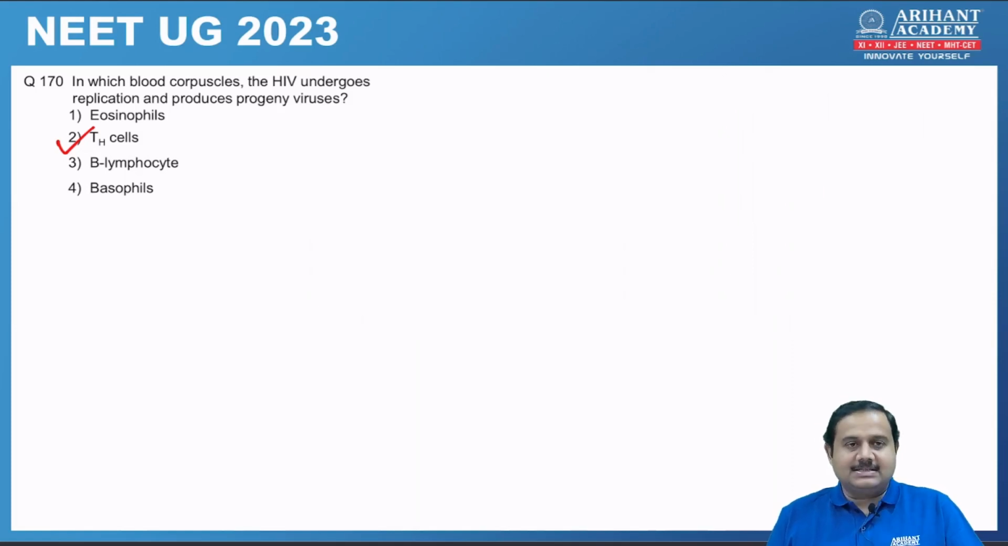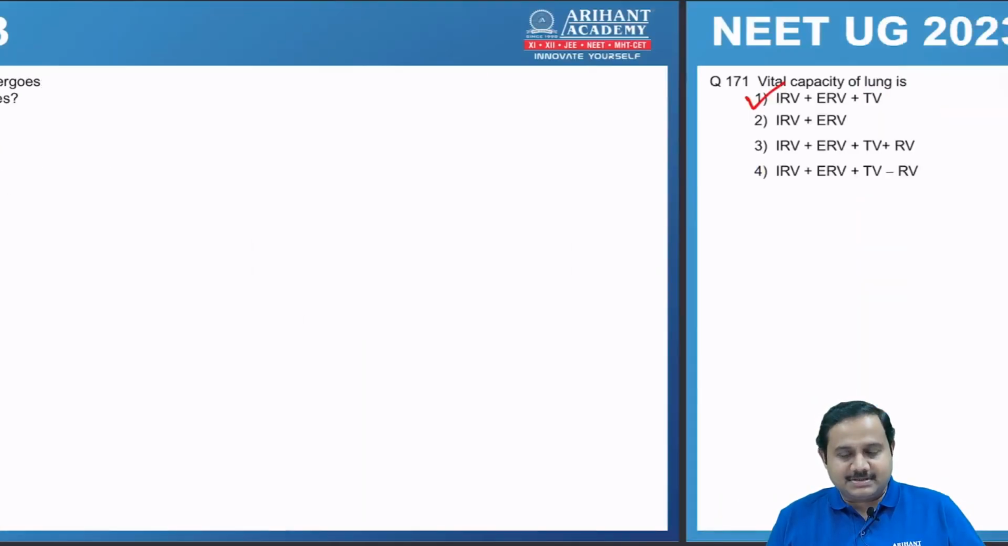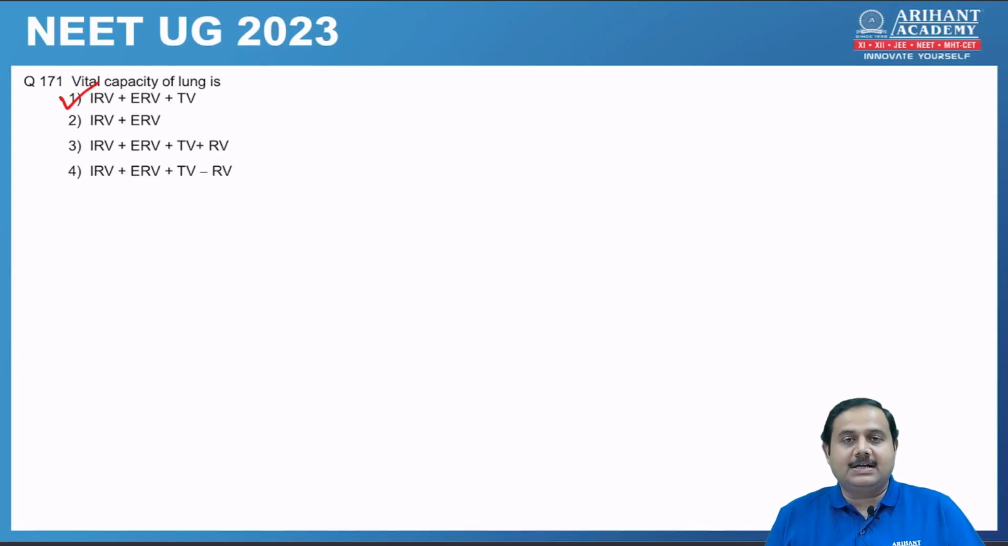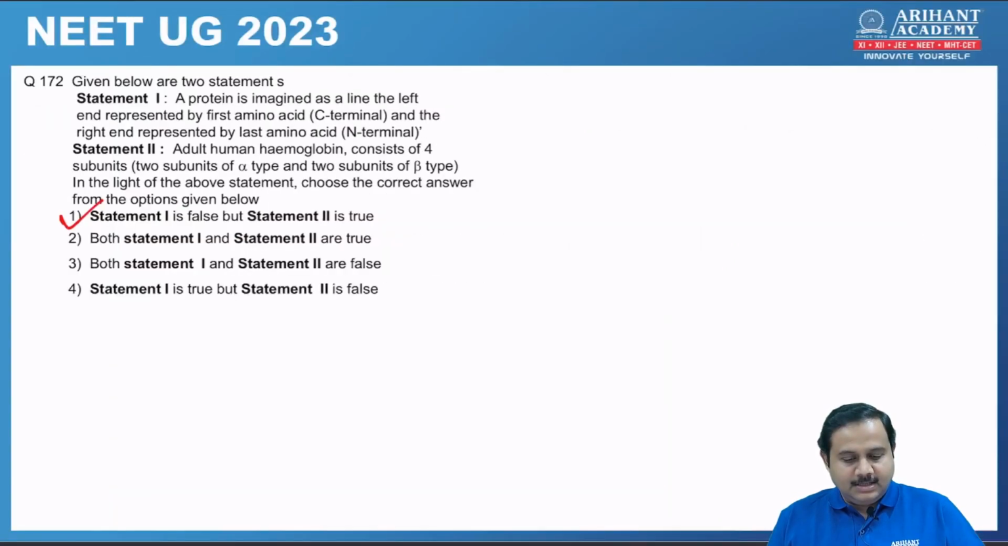Next one, in which blood corpuscles the HIV undergoes replication and produces progeny viruses? So correct answer is number 2, that is helper T cell. Because you know helper T cells are CD4 cell, they have CD4 receptor, and HIV target all the cells with CD4 receptor. Next one, vital capacity of lung. So again, this is a factual thing. Vital capacity of lung include inspiratory reserve volume plus expiratory reserve volume plus tidal volume.